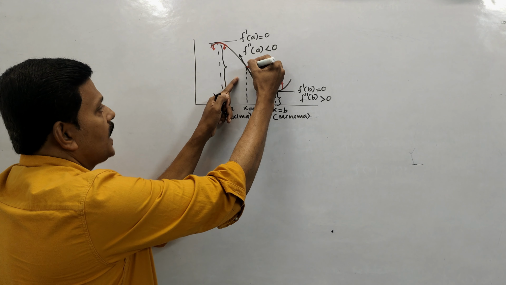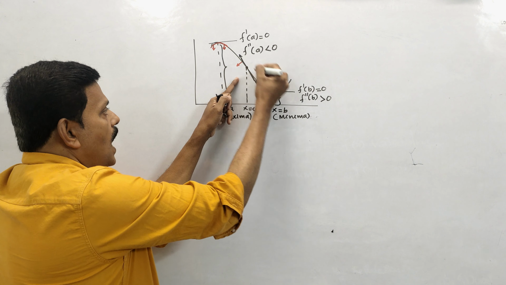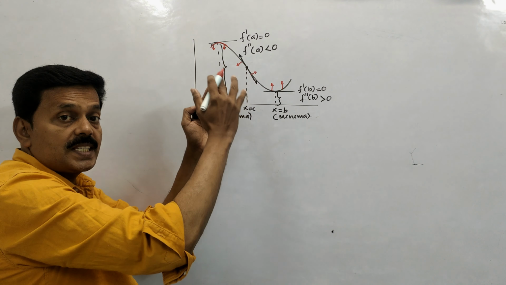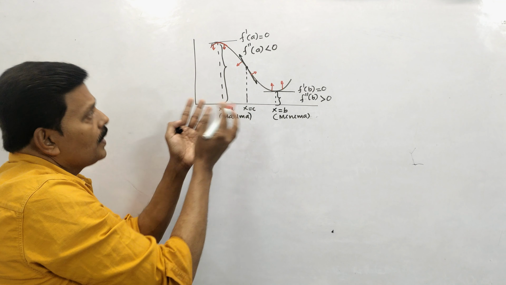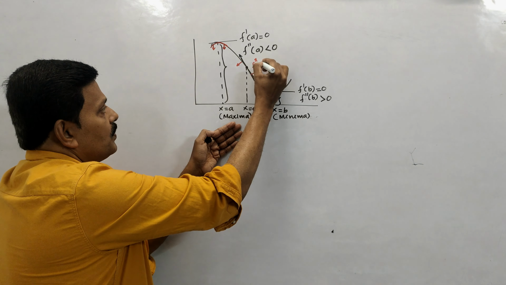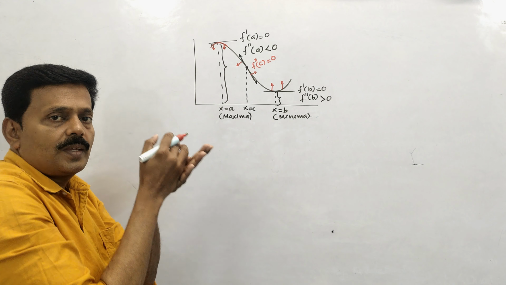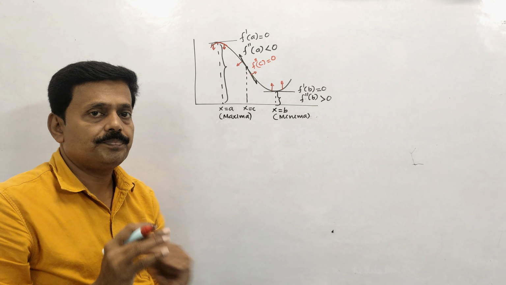But here if I draw the tangent, the curve lies on both sides of the tangent. That means f double dash c at this point will be 0. Such points where the second derivative is 0 and the third derivative is not equal to 0 are called points of inflection.